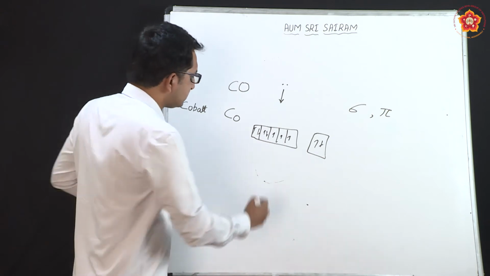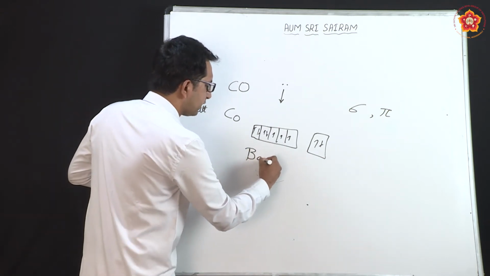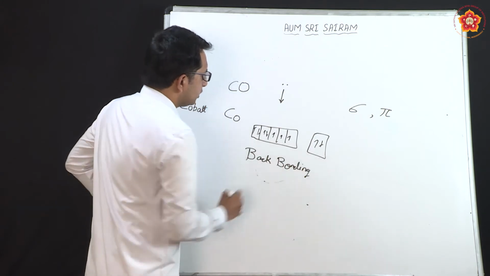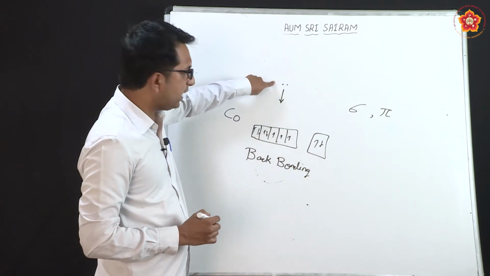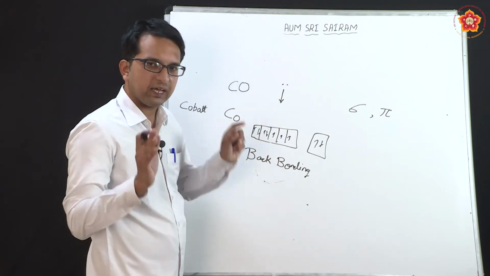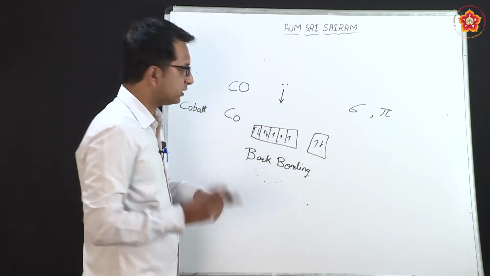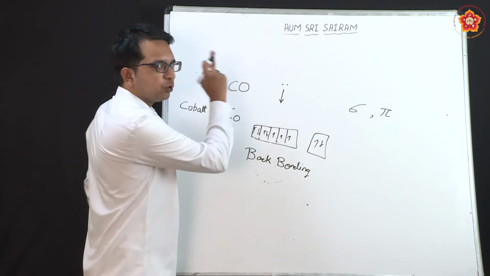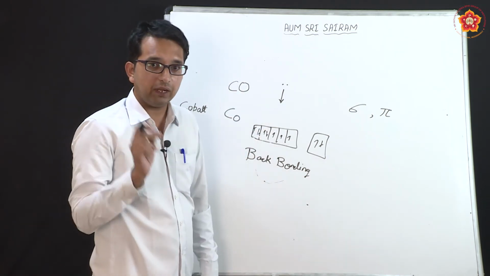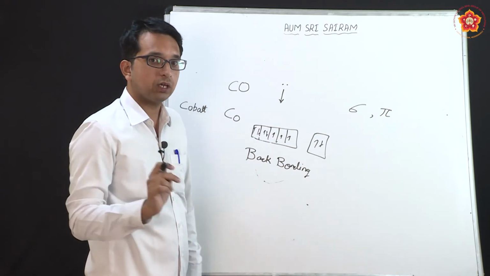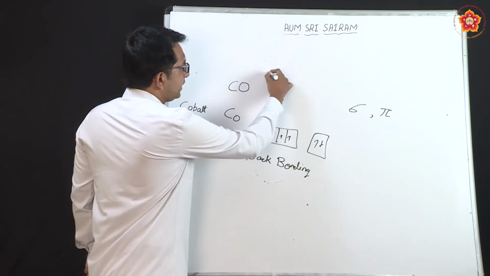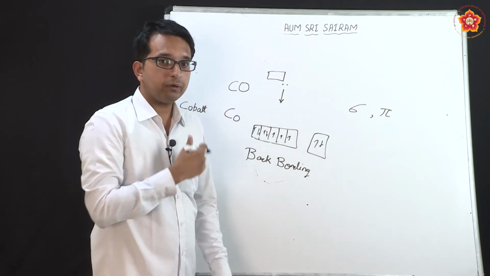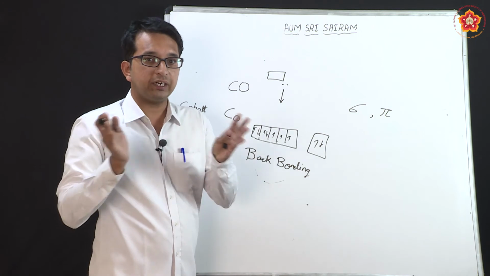So here there is something called back bonding. Now what is this back bonding? It means that the normal bonding from the ligand electrons to the central metal ion is happening. Along with this, the paired electrons of the metal are given back to the ligand, which has available empty orbitals. And why it is happening here is because we can have empty orbitals in the case of carbon monoxide. Now remember, this ligand is a combination of carbon and oxygen.